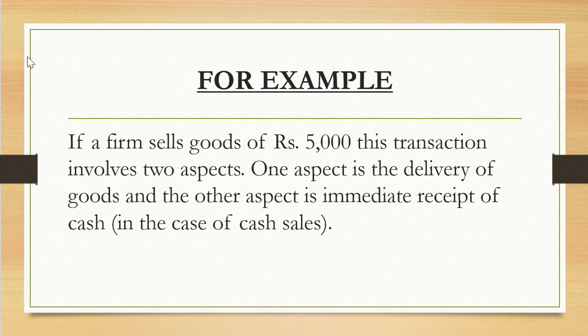For example, if a firm sells goods of rupees 5,000, this transaction involves two aspects. One aspect is the delivery of goods, and the other aspect is the immediate receipt of cash in case of cash sales. So, we will record this transaction in two accounts, that is, the cash account and the goods account.